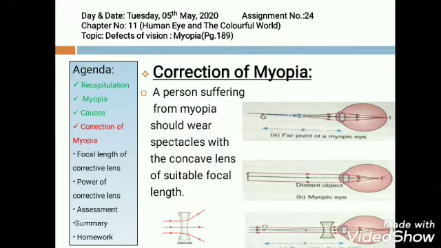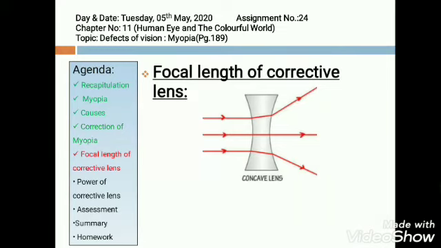So after placing a concave lens in front of a myopic eye, the rays will first pass through this diverging lens, and after passing through this diverging lens, our eye lens will converge these rays and focus them on the retina, and a sharp and clear image of the object is formed.